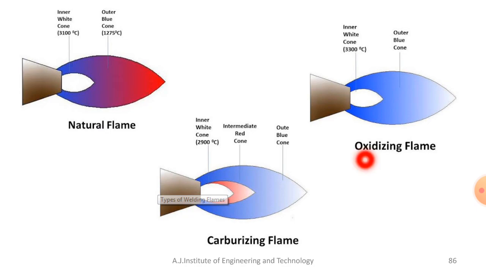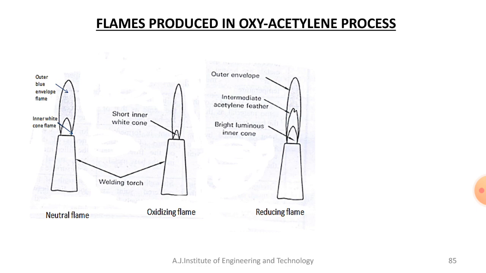You can see here, with the color combinations, you will get different colors in the flame. Now coming to the first flame, that is called the neutral flame. It's not a natural flame, it is a neutral flame. The neutral flame has an appearance of an inner white cone and an outer blue envelope.